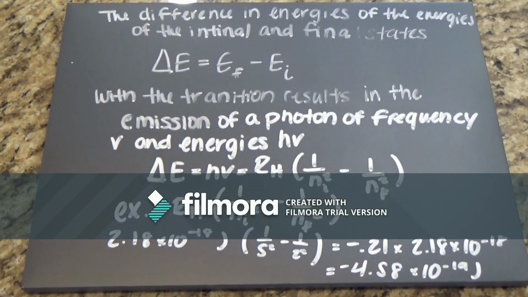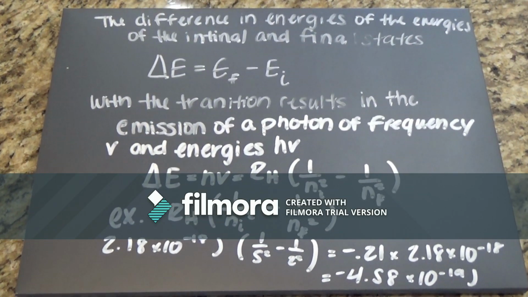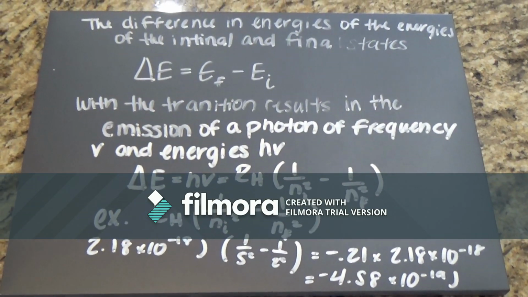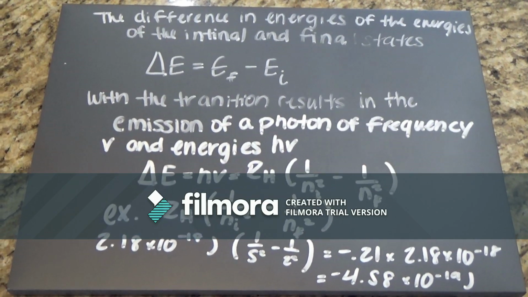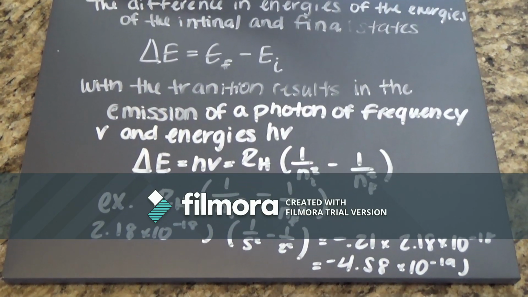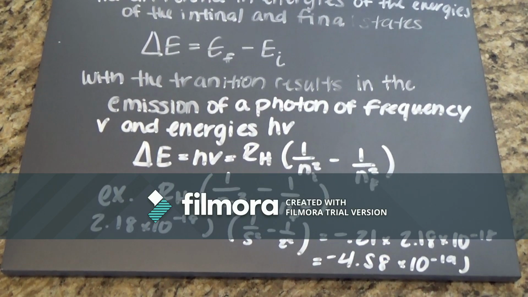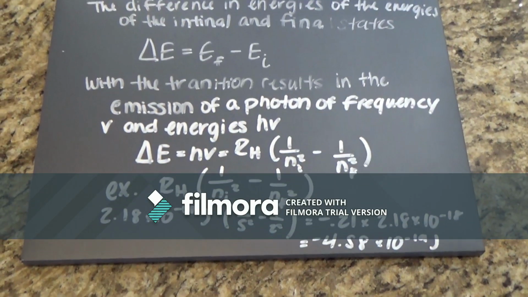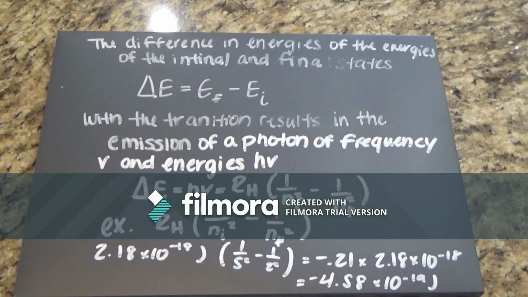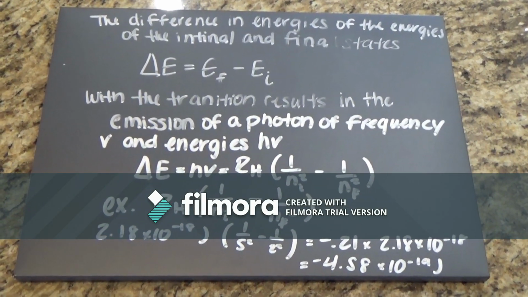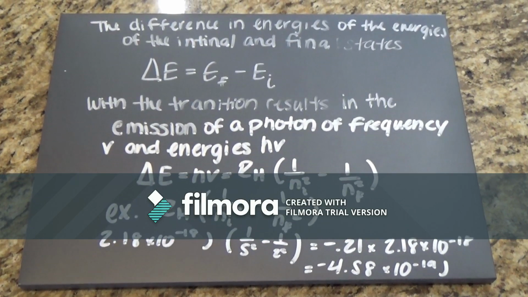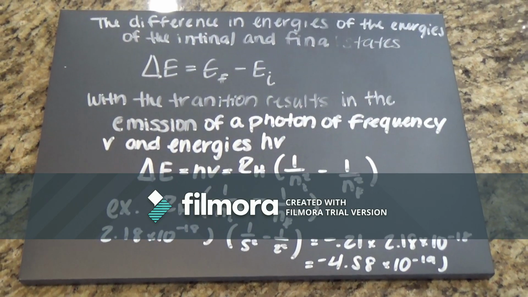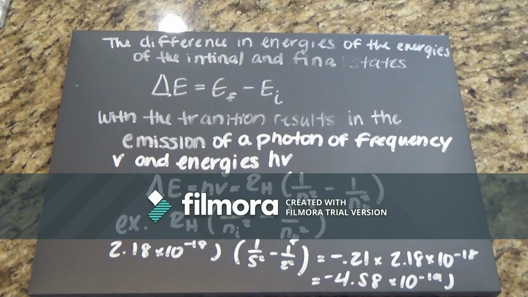The difference in the energies of the initial and the final energy states, delta E, will equal E final minus E initial. The transition results in the emission of a photon of frequency v and energy hv. So delta E equals hv equals R_H times (1 over n squared initial minus 1 over n squared final).